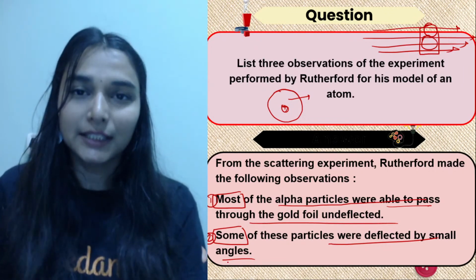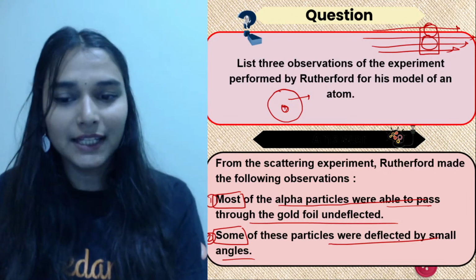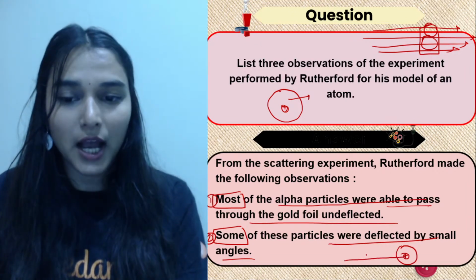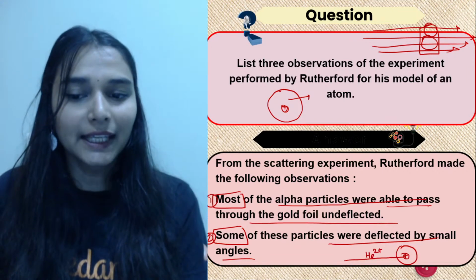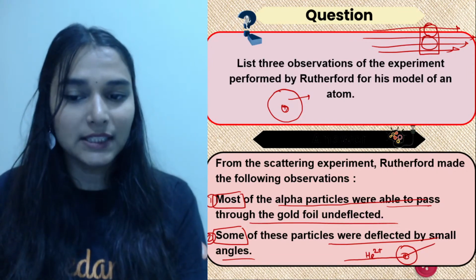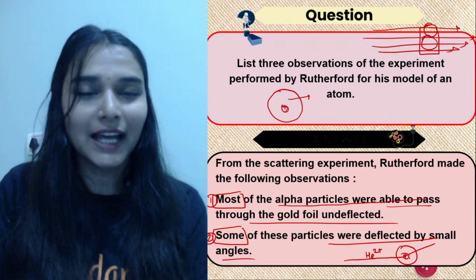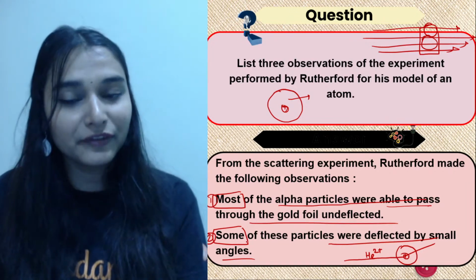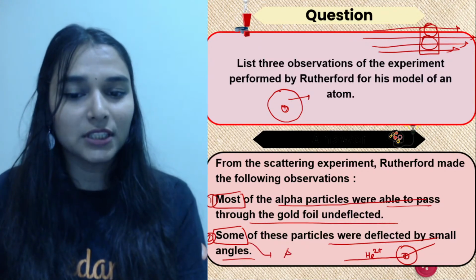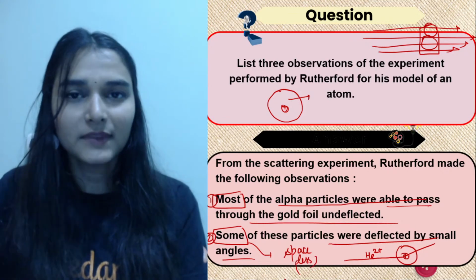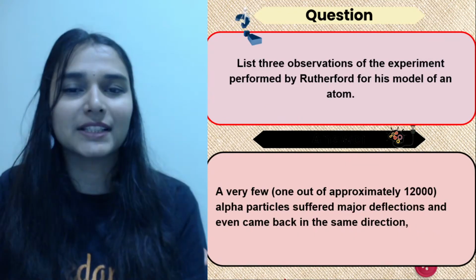This is what he concluded from the second point, and the reason I've told you already, because look, positively charged alpha rays are coming and they hit something, they get deflected. That means this body has positive charge. So the atom definitely has that positive charge, and because only some of them are deflected, it means this positive charge is occupying very little space. It's not that the positive charge is present everywhere.